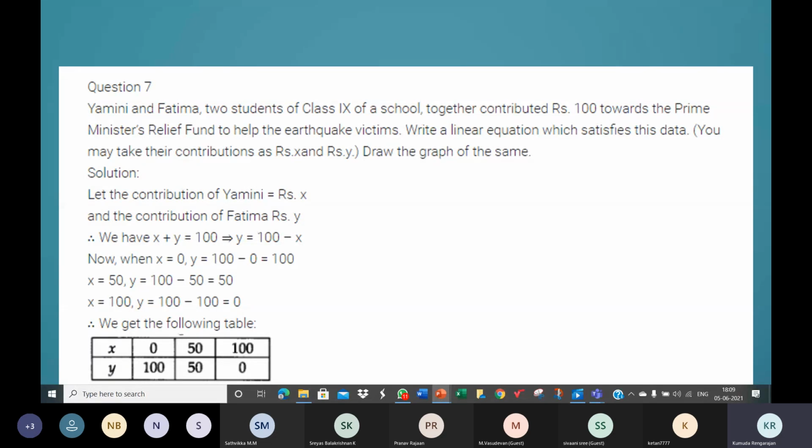Arav, good. Your first graph is correct. Kanishka, good.